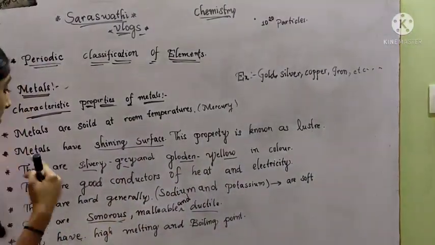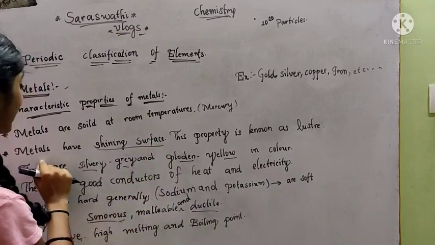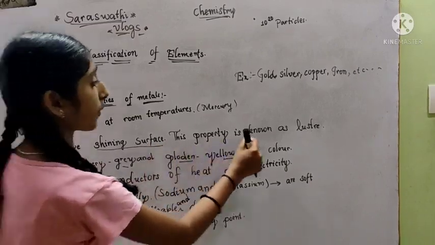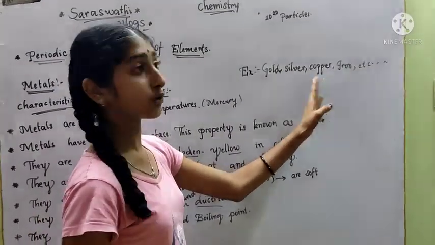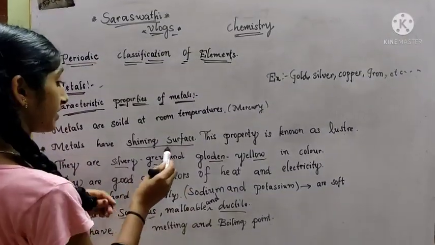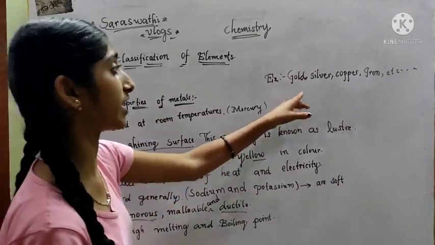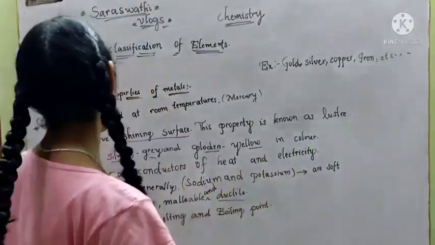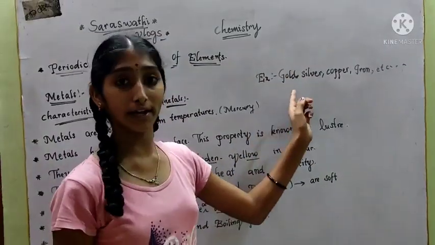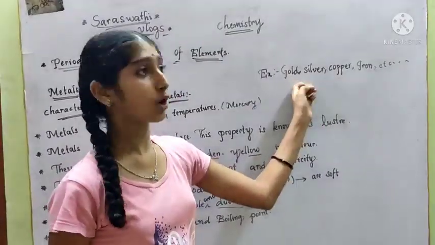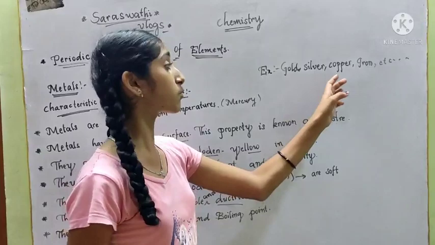Next, metals have a shining surface. This property is known as luster. Gold has a shining property, silver has a shining property. So these all have a shining property. Gold ornaments and silver ornaments have a shining property.